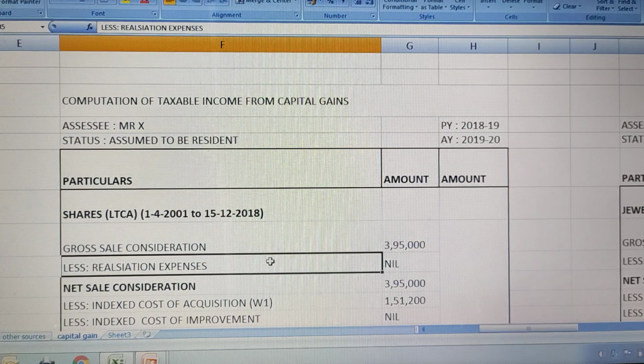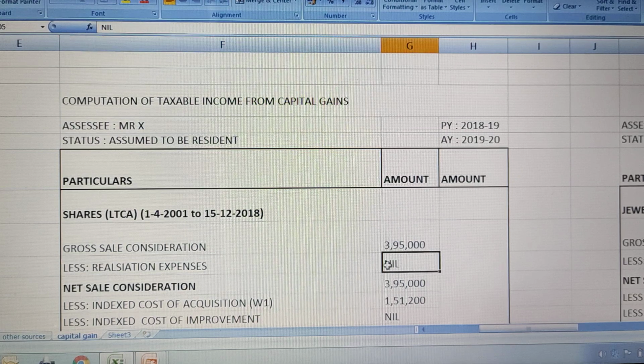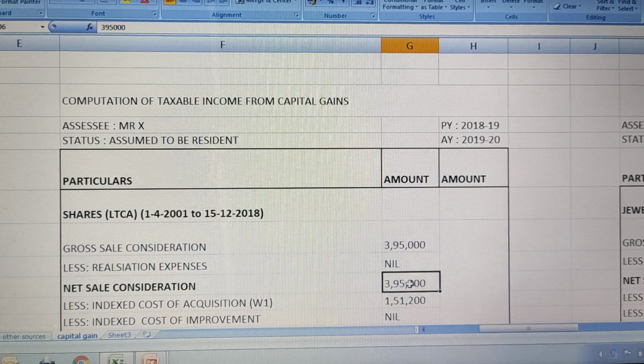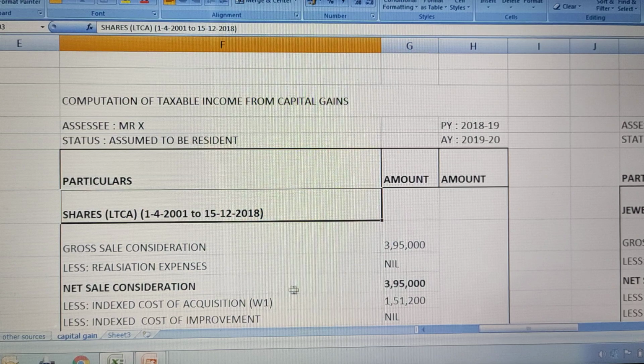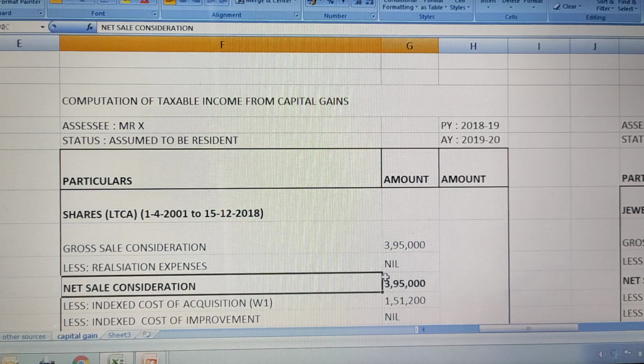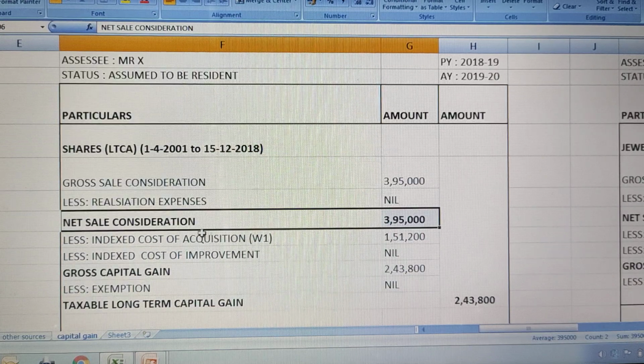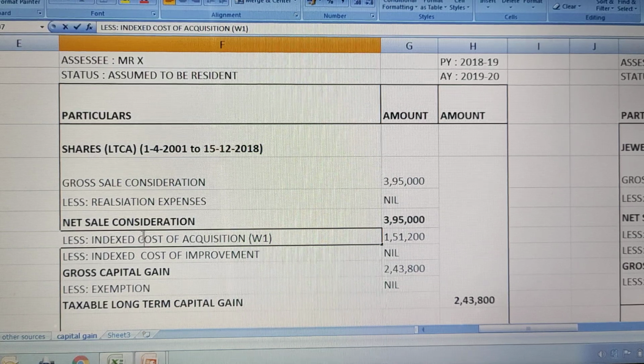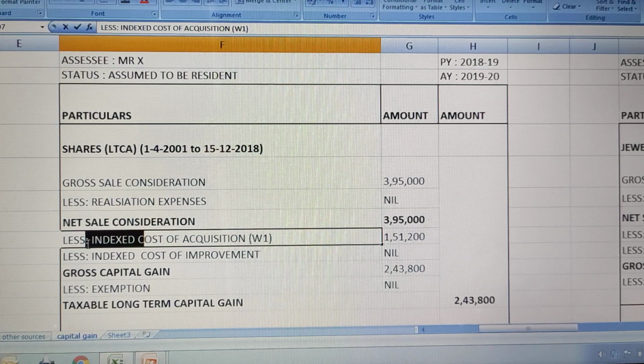No information is given on realization expenses in the whole problem pertaining to shares. So it will be nil. If you subtract these two, you will get 3,95,000 itself as your net sale consideration, right? Then next you will minus indexed cost of acquisition because the asset is long term in nature. So indexing is required for cost of acquisition.